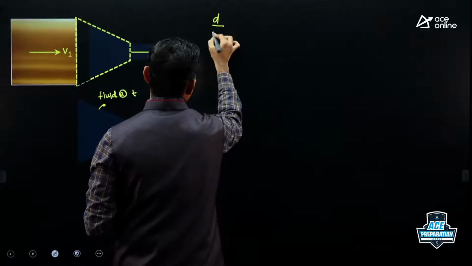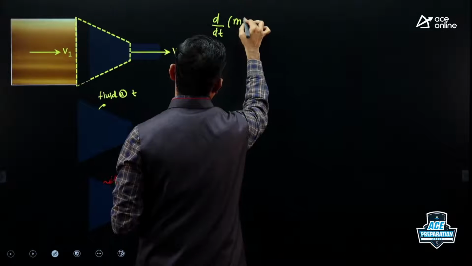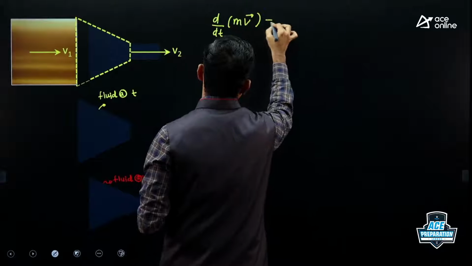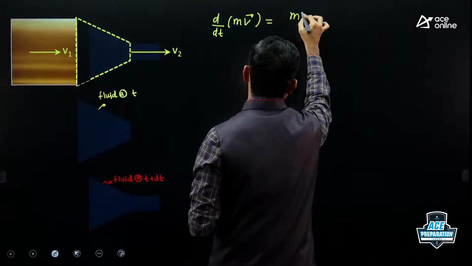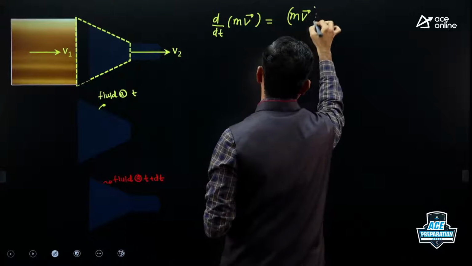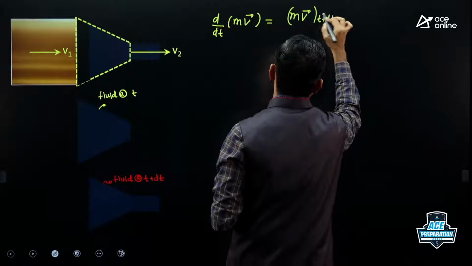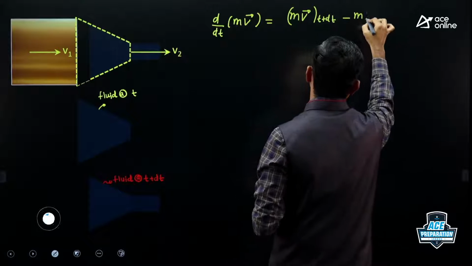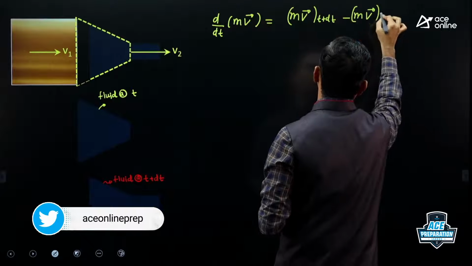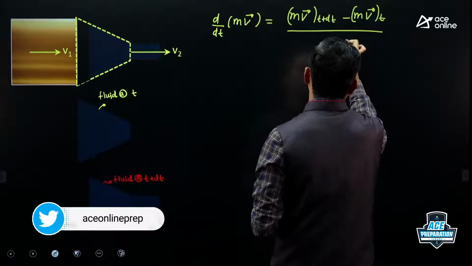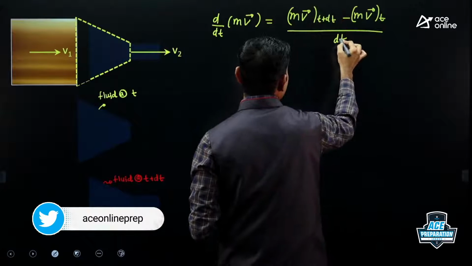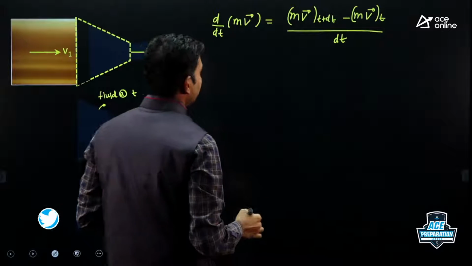The rate of change of momentum, d by dt of m V bar, will be equal to momentum at time t plus dt minus momentum at time t, the whole thing divided by dt. This is how we calculate a derivative.